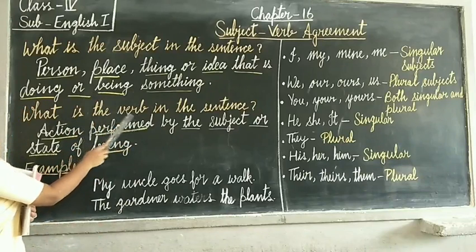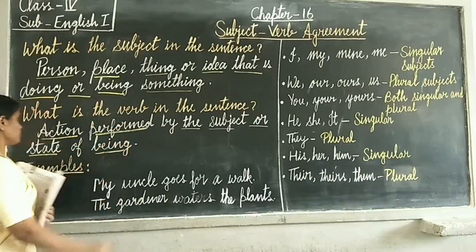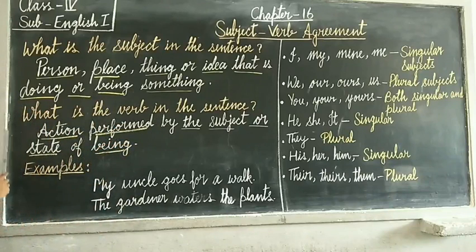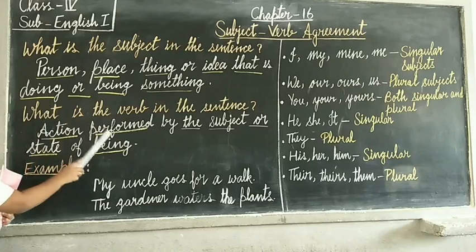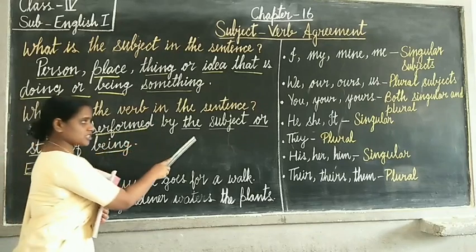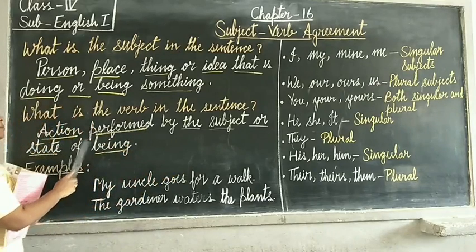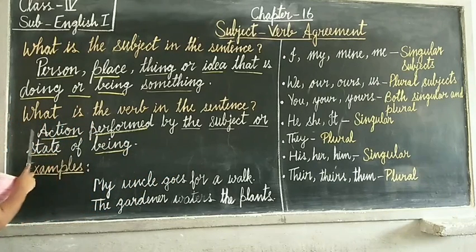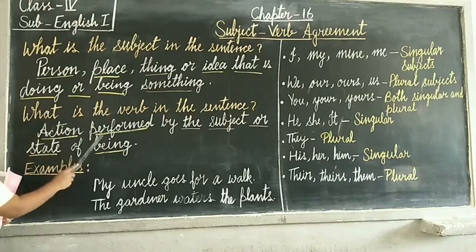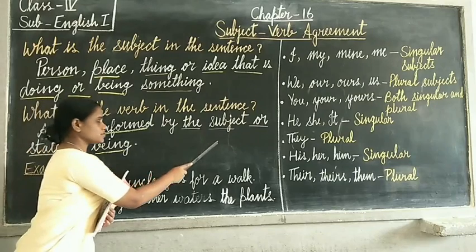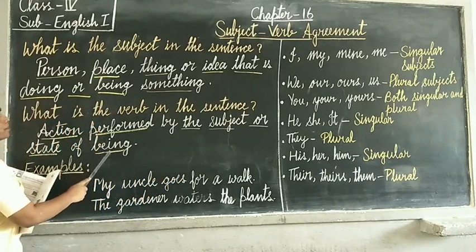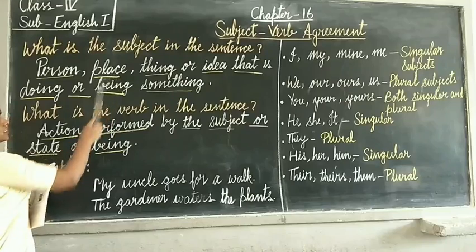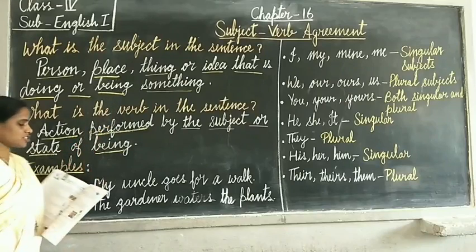Next, what is the verb in the sentence? Verb is an action performed by the subject or state of being. I hope both these definitions are clear to you.